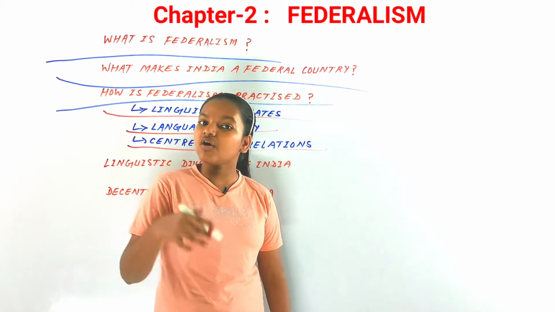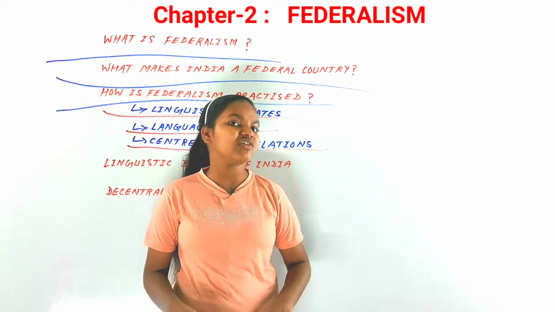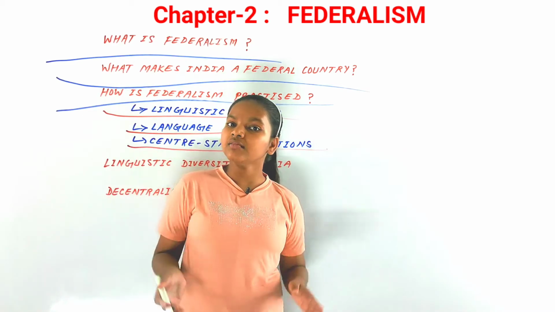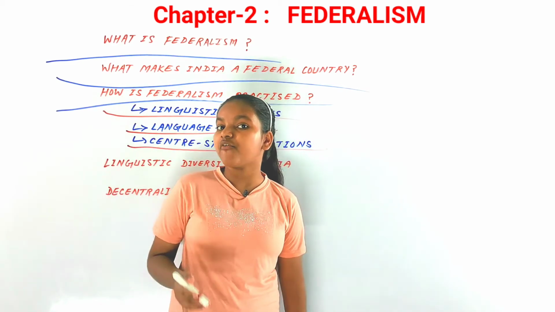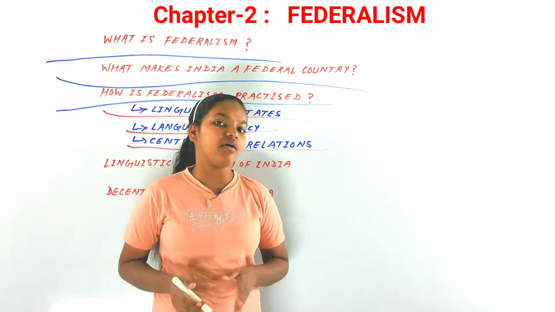So both of them would have a kind of relation known as the central-state relations in our country. For the success of federalism in India, state-center relations matter most.